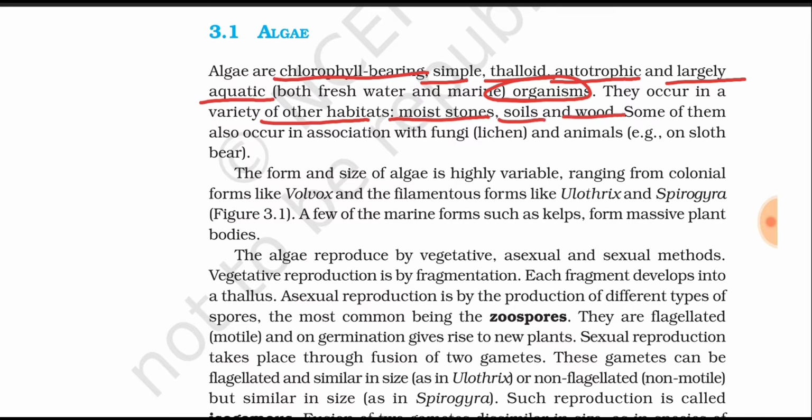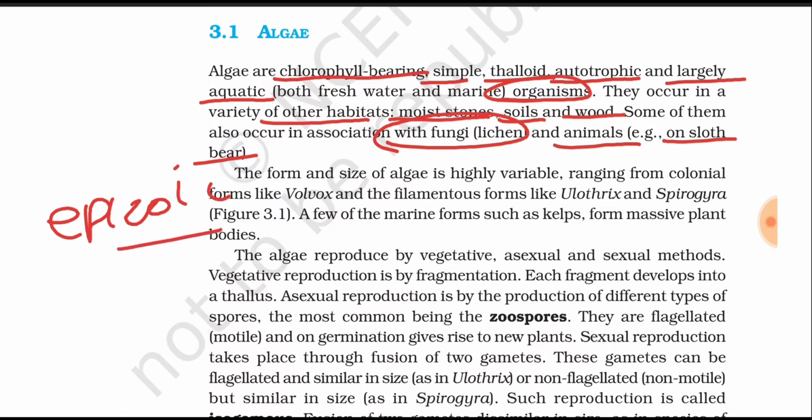Some of them also occur in association with fungi, as we already know, lichens, and animals like sloth bears. So sloth bear, epizoic: this is the epizoic form of association, I mean the algae having association with animals.